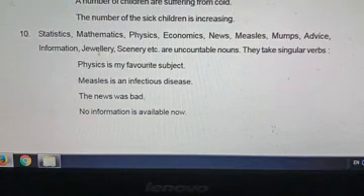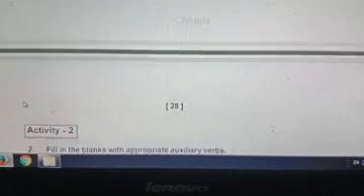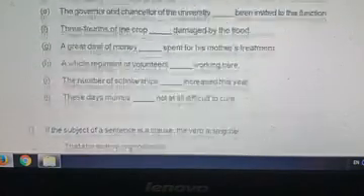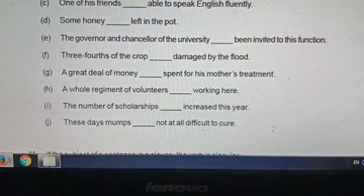Then the last one: statistics, mathematics, physics, economics, mumps, measles, news, advice, information, jewelry, scenery. These are uncountable nouns, and for uncountable nouns, singular agreement is used. Physics is, measles is, the news was, no information is, economics is, statistics is. So these are all about the second part of subject verb agreement. You have to do the activity according to the rules. In the next class we will go to the third part of subject verb agreement.